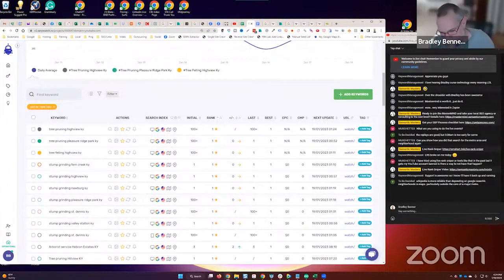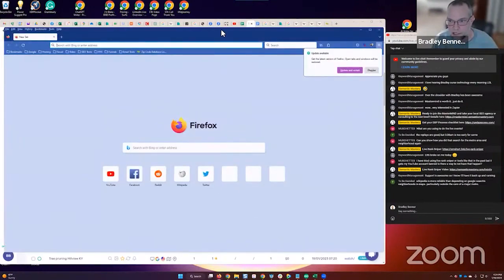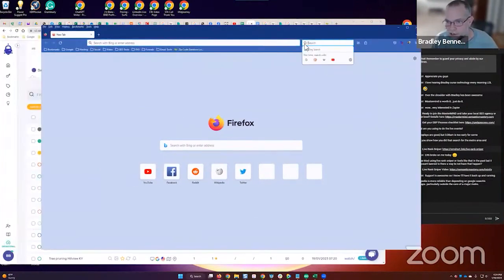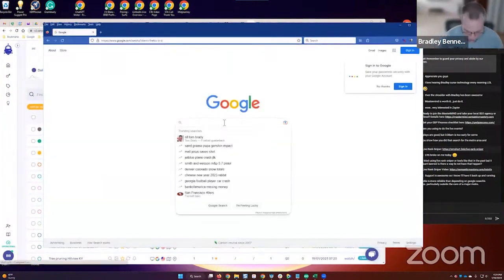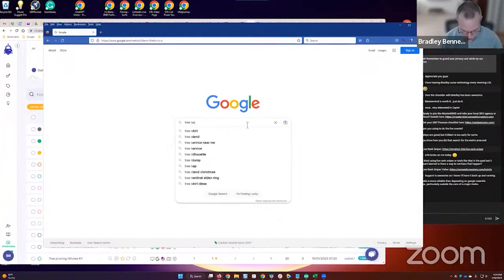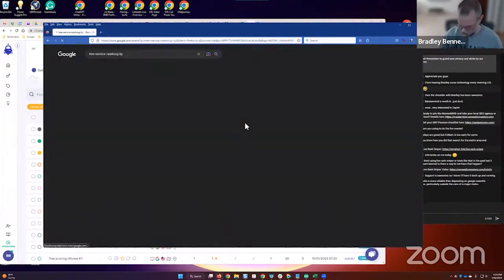I can demonstrate this, and this is more training than questions and answers. I just want to open Firefox. Okay. Let me just demonstrate this for a minute. I'll just show you an example. I started testing some of these keywords in this area several months ago, guys. So I already knew and started testing some of the site structures that you'll see here in just a minute, but we'll just use tree service, Newburgh, Kentucky, or KY to start with.